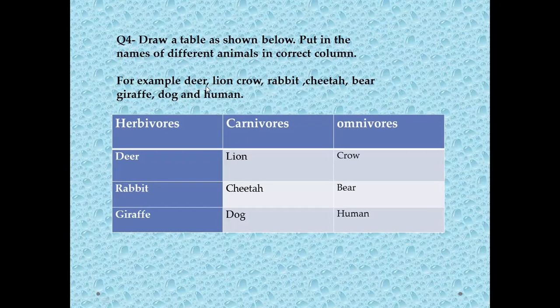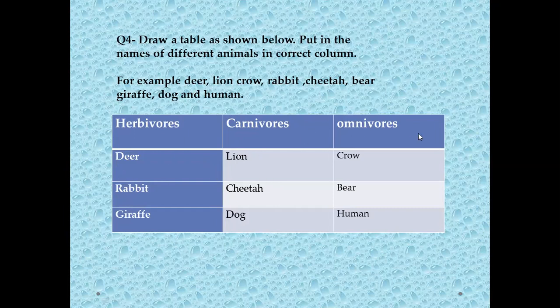Now search out the animals that belong to the group of carnivores. Pick the animals that are just meat eaters. So, lion, cheetah, and dog. Lion, cheetah, and dog are meat eaters. They do not eat plants. So pick them from here and write them under the carnivore group. Understood?